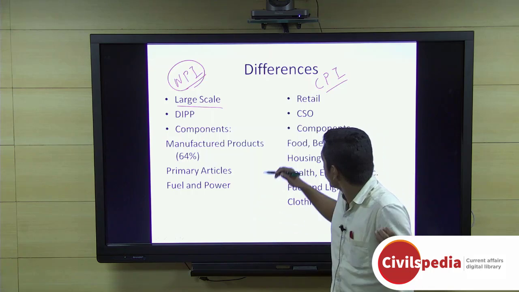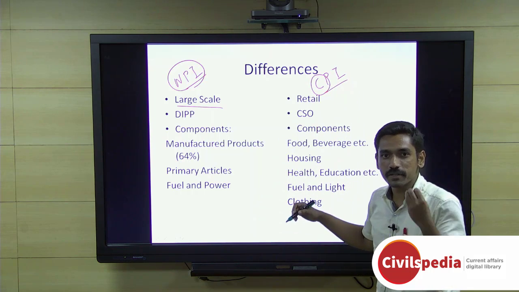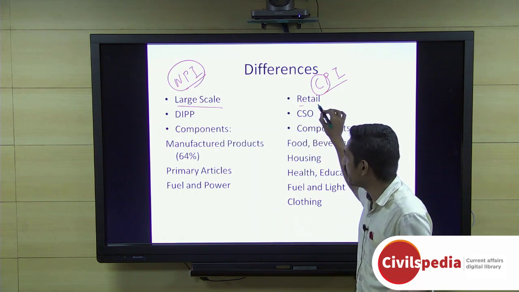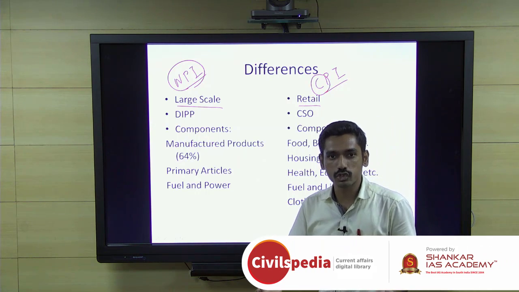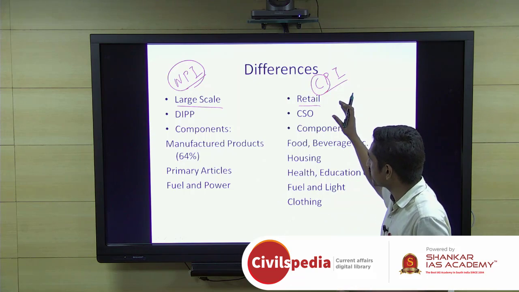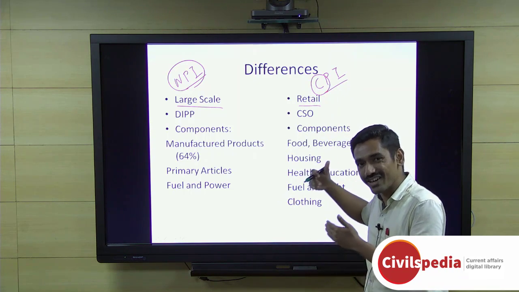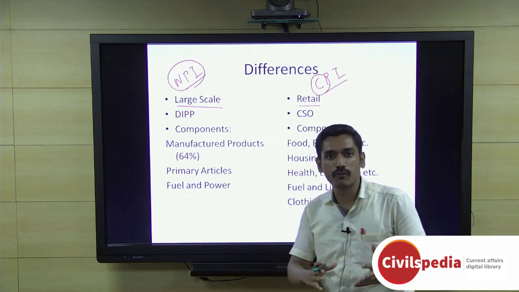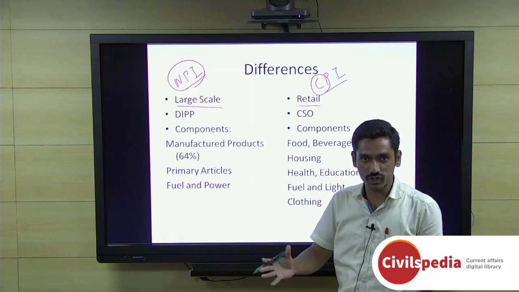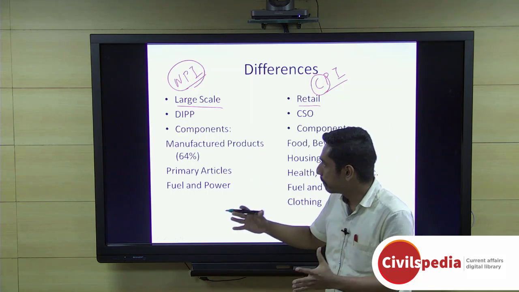Now, if you look at consumer price inflation, it is the price of commodities which is sold at retail level. Like, people like you and me who go to a particular retail shop and buy a commodity. So the prices associated with the direct consumer is associated with consumer price index, and WPI is usually for large scale industries in which they buy goods and services in bulk.